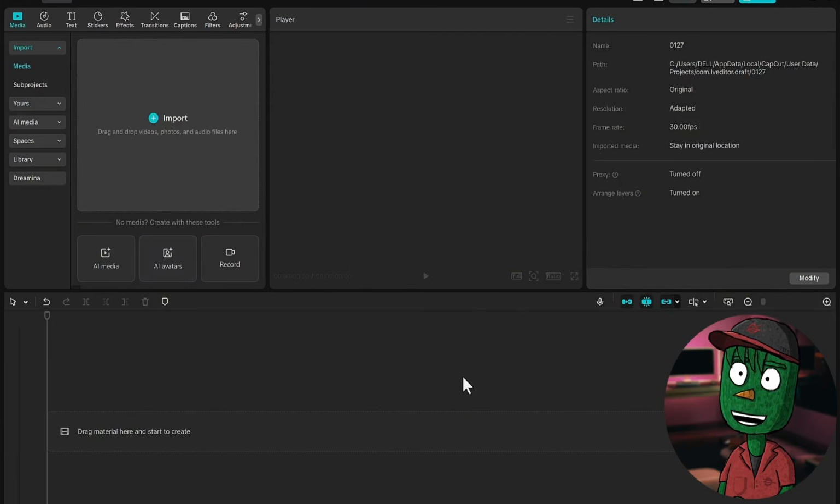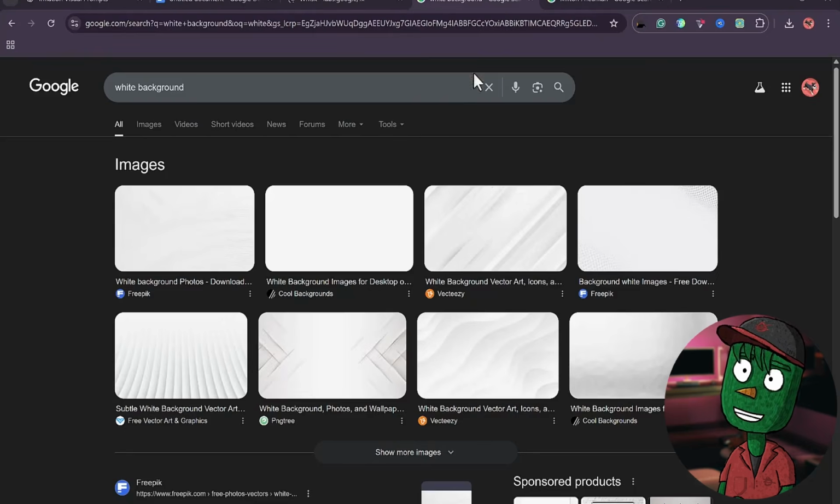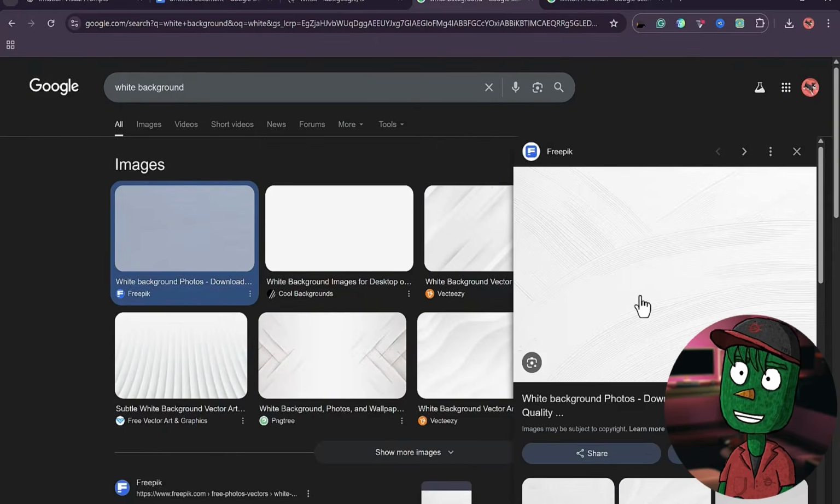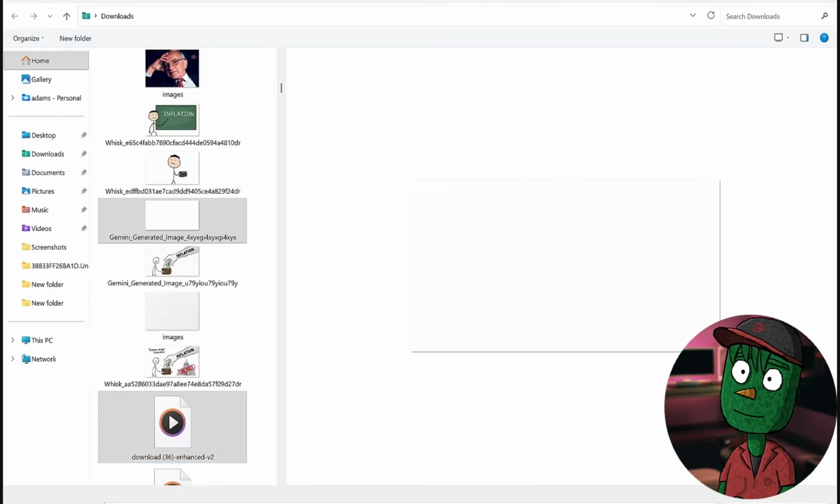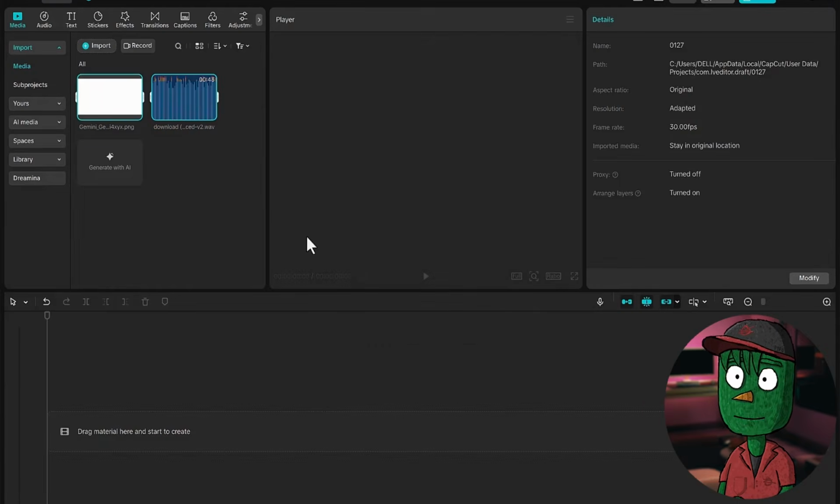So to edit your video, the first thing you need to do is open Google and search for a white background, something like this, and download it to your device. So now you have the white background. So come back to CapCut, click on Import here, and then import just the voiceover and the white background.